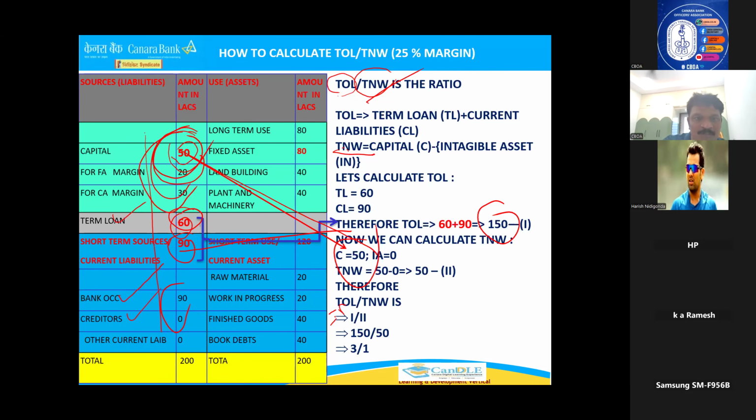3 is to 1. What does it mean? Again, I'm repeating: you brought 50 lakhs capital. How much loans can you raise? 3 times. 50 times 3 is how much? 150. This is the 150, 90 plus 60. So 50 lakhs he brought in capital and loans he has raised 150 lakhs. This is okay because one and this is 3 times.